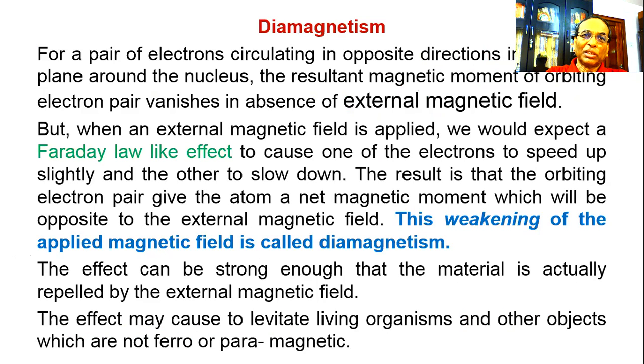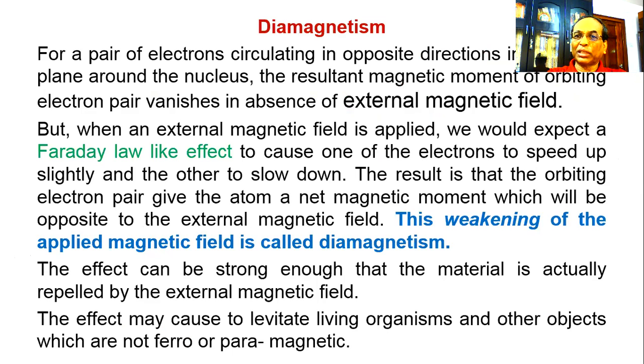Diamagnetism. For a pair of electrons circulating in opposite directions in the orbital plane around the nucleus, the resultant magnetic moment of the orbiting electron pair vanishes in the absence of an external magnetic field.